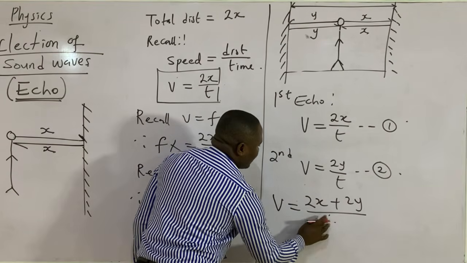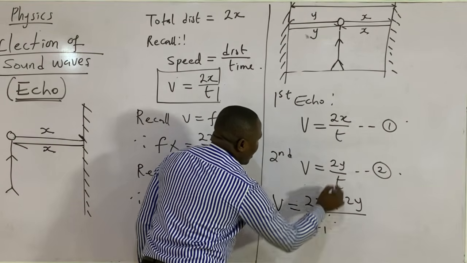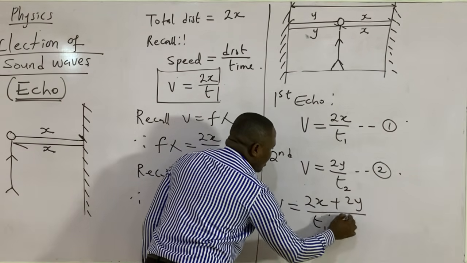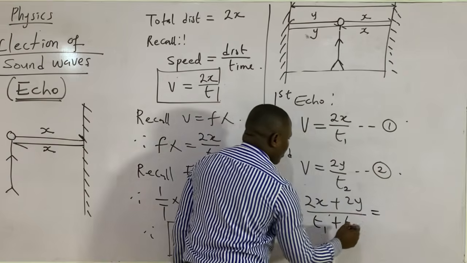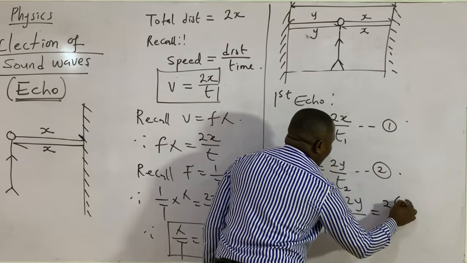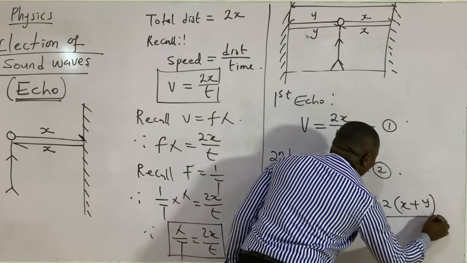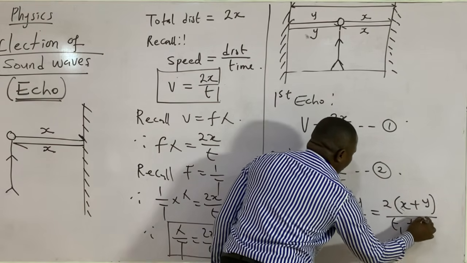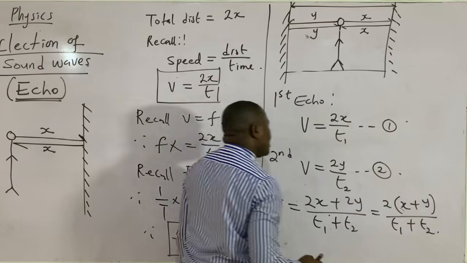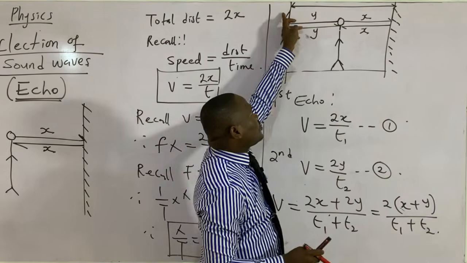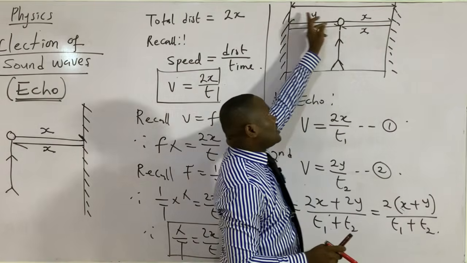The t I'll be having now is my t1. This is the first time it happened. This is the second time. My t1 plus my t2. So I'll be having 2 open brackets x plus y over t1 plus t2. Now, please take note. Remember, I just told you that the distance between the two cliffs is x plus y.